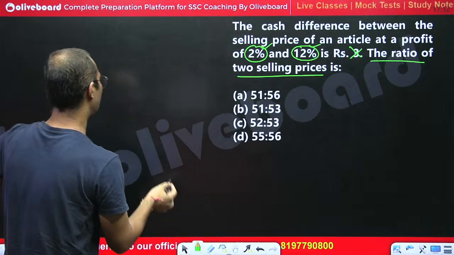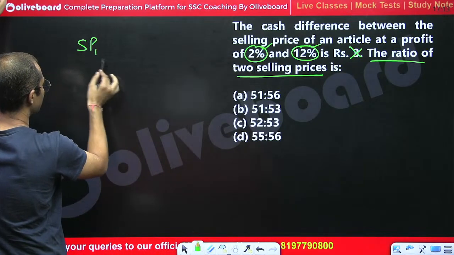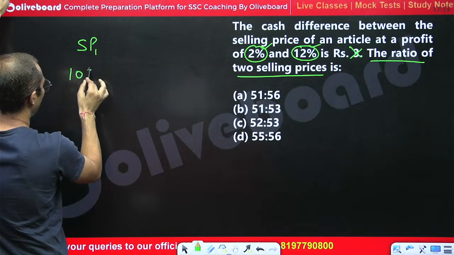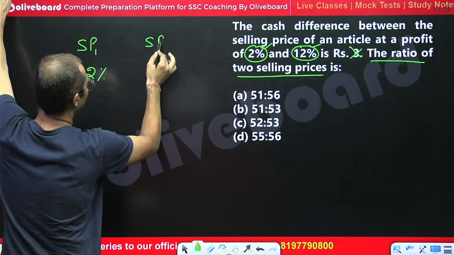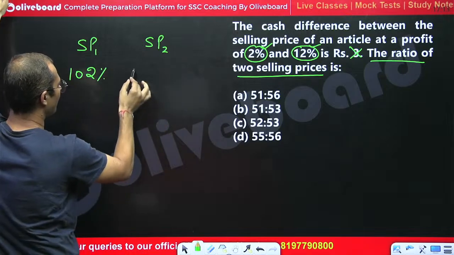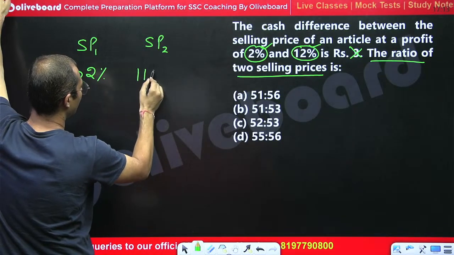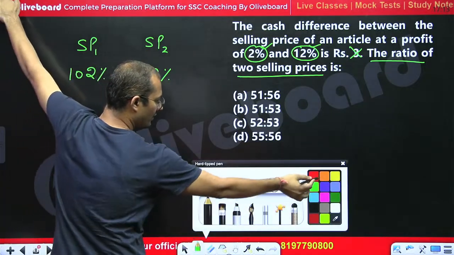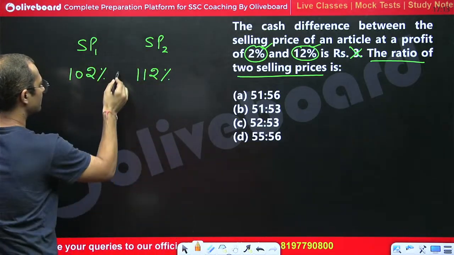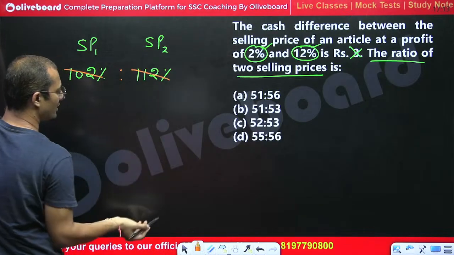So if we are selling an article at 2% profit, the selling price would be 102%, right? And if we are selling an article at 12% profit, the selling price would be 112%, right? Is this okay? Now we have to calculate the ratio. We can cancel out the common term.